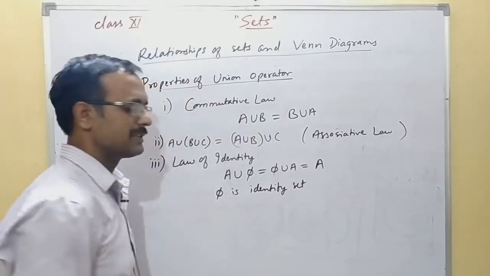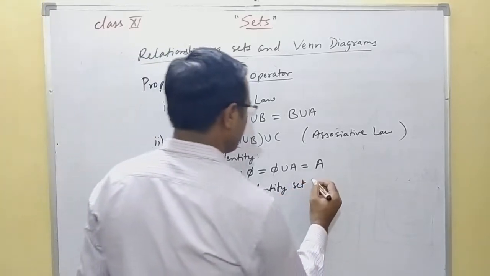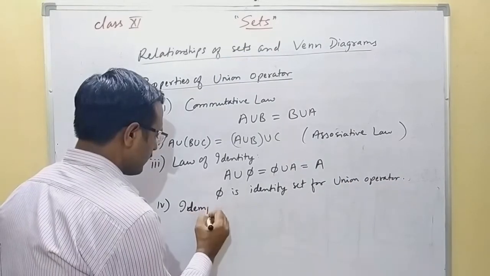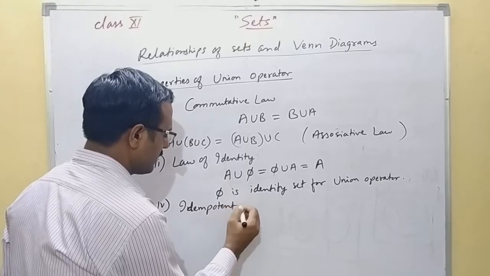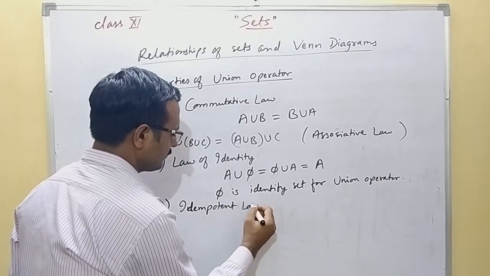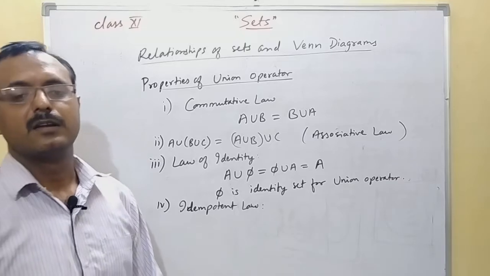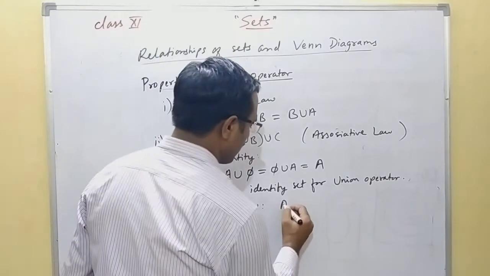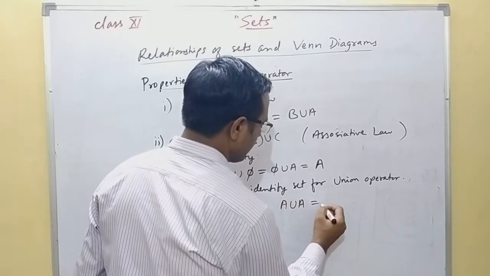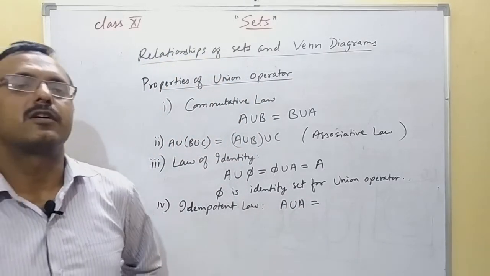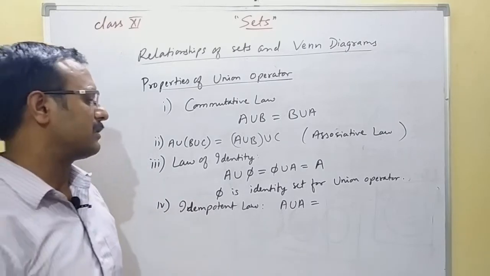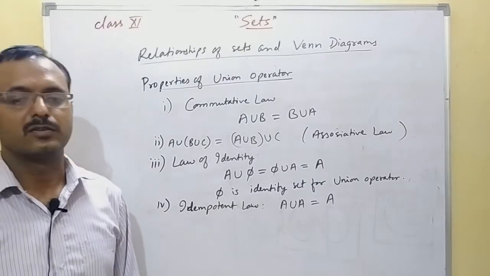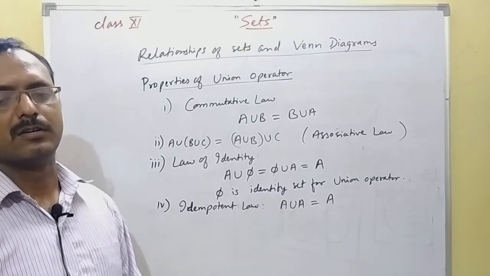Set, or you can say it is the identity set for the union operator. Idempotent law: idempotent law actually means if you do the union of A with A, you are doing union of A with itself, then in result you will get A only, the same set A. So this is called idempotent law.